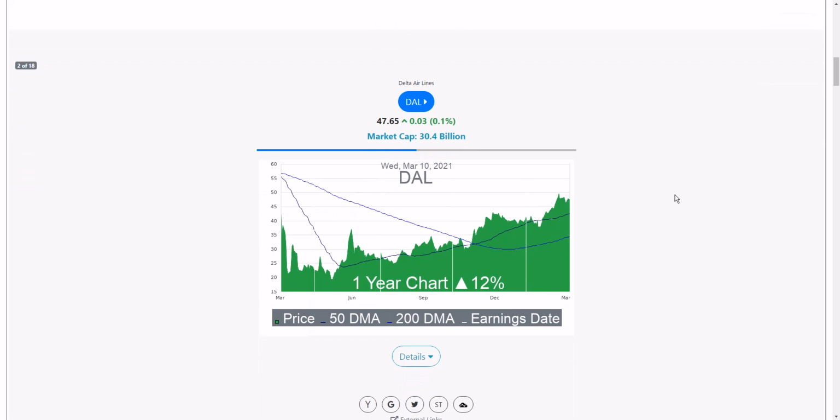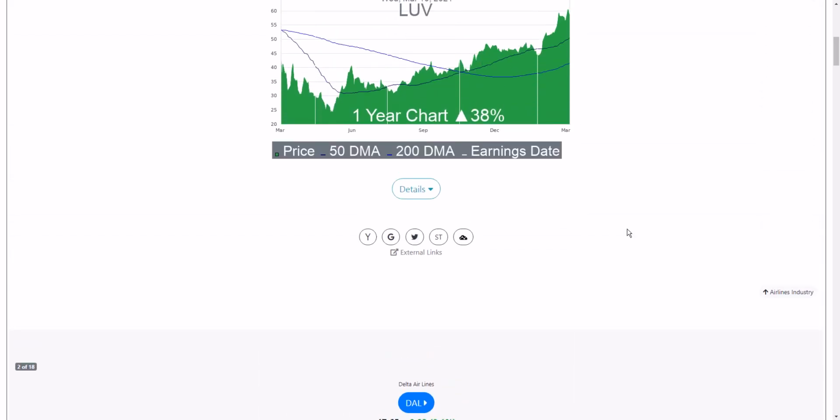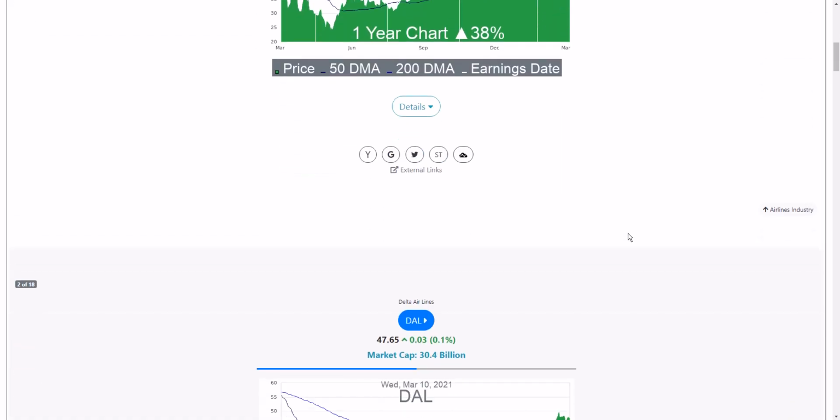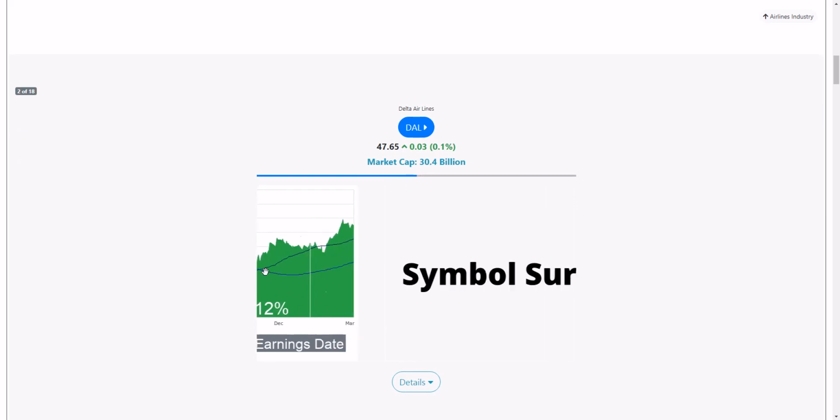So the next one is Delta Airlines. It's a $30 billion stock, and this one has an uptrend, looks very similar to Southwest, and it's got a 12% return for the past 12 months. Let's look at the 5 year chart.